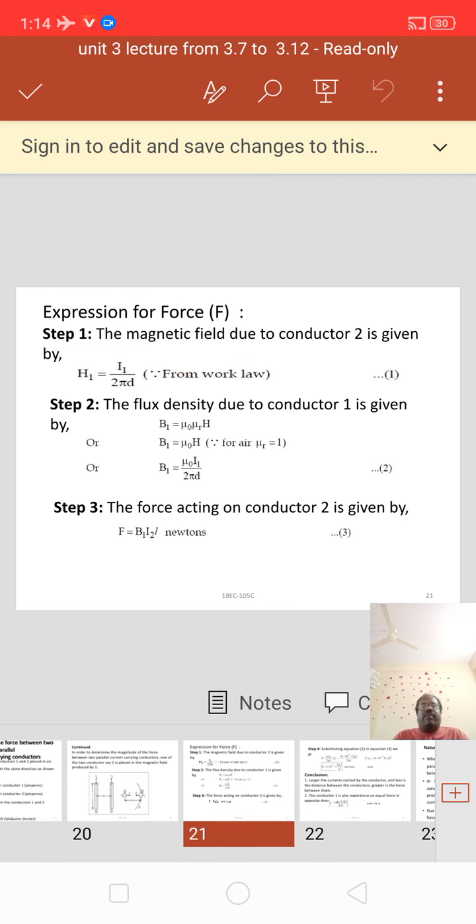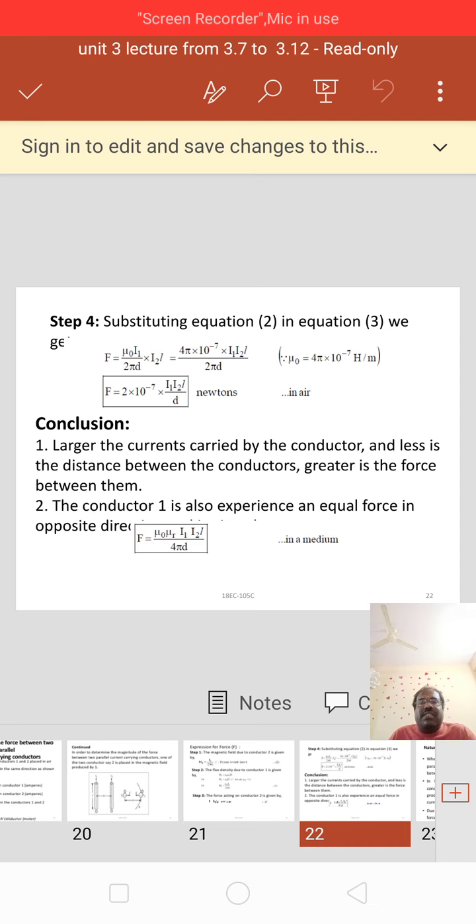Next, expression for force. The magnetic field due to conductor 1 is given by H1 equal to I1 by 2 pi d from Ampere's law. It is the first equation. The flux density due to conductor 1 is given by B1 equal to mu naught mu r into H. For mu r equal to 1, B1 equal to mu naught into H. Placing the H1 value, B1 equal to mu naught into I1 by 2 pi d. The force acting on the conductor 2 is given by F equal to B1 I2 L newtons.